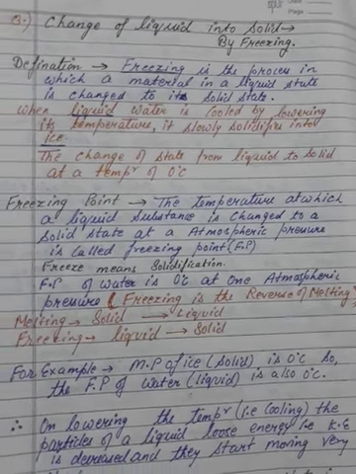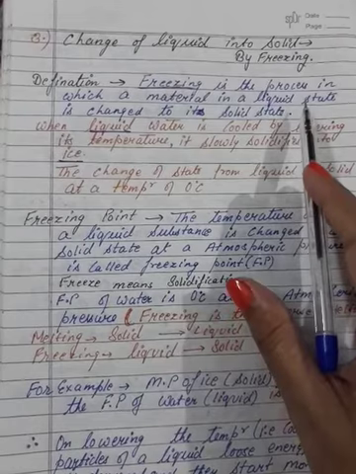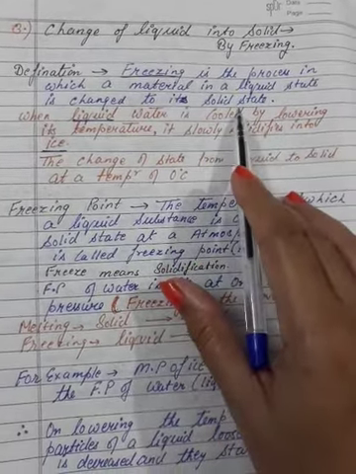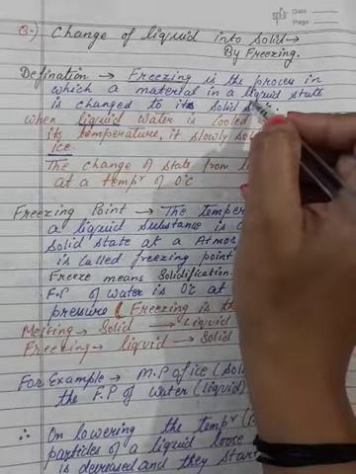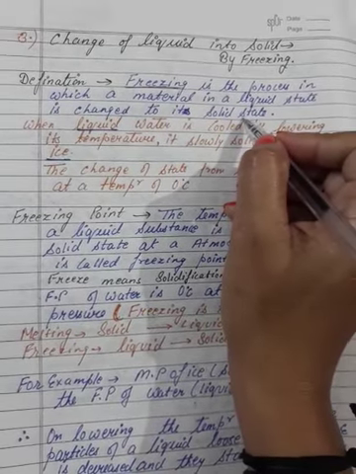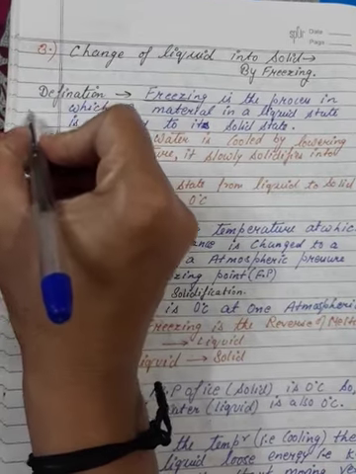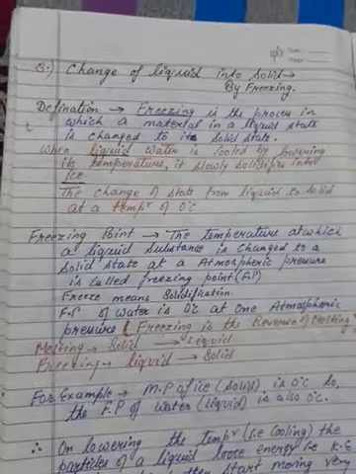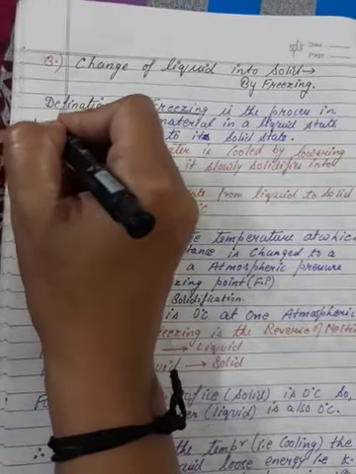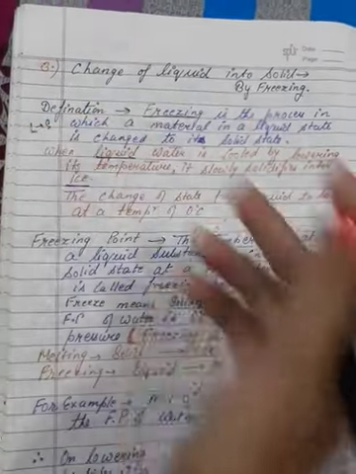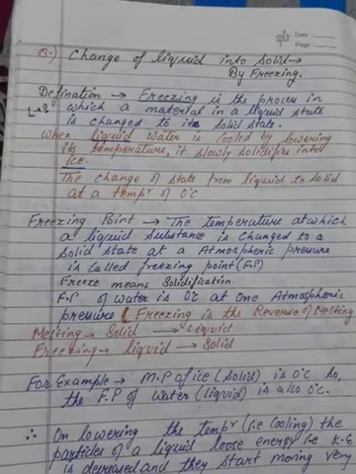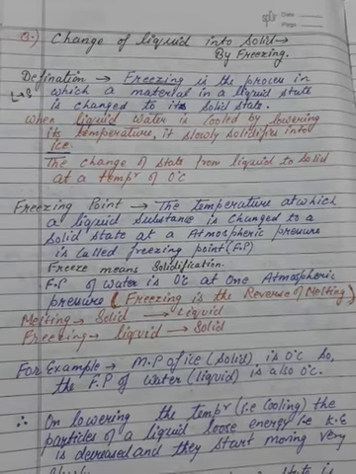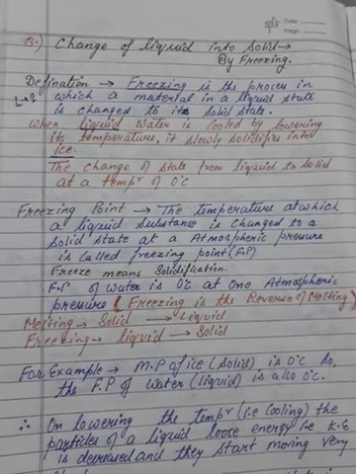So, what is the definition? Freezing is the process in which a material in a liquid state is changed into a solid state. Liquid is changed into solid. Means we have taken water, and when we put it in the freezer it will change into ice. This is known as freezing.